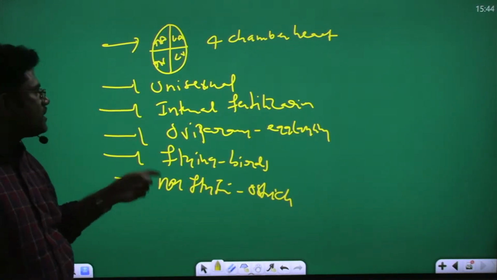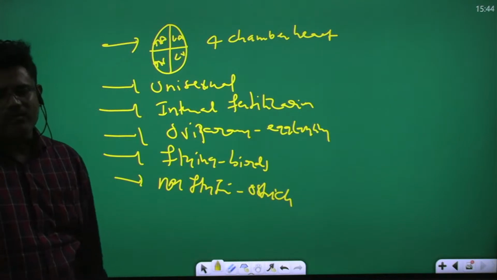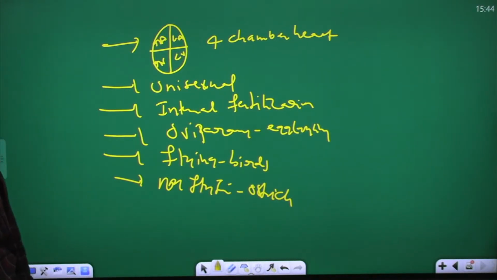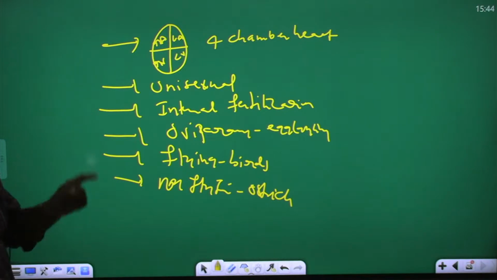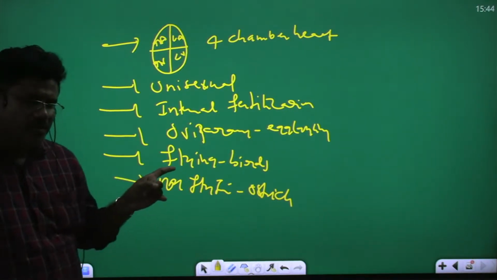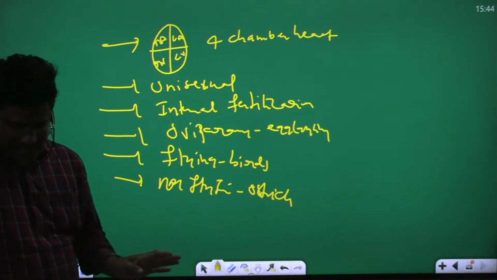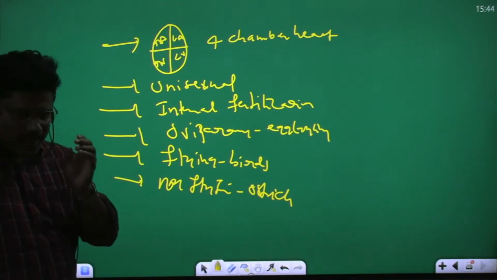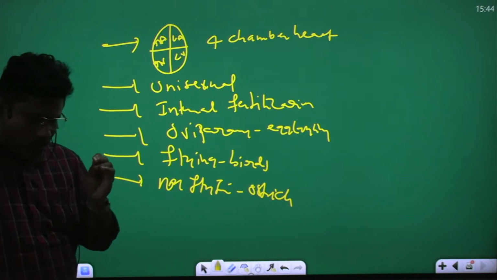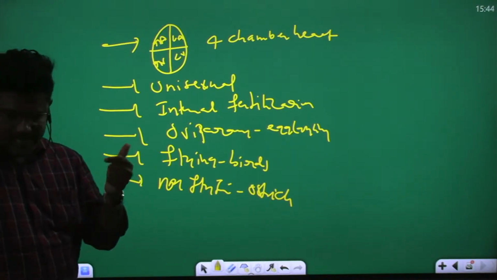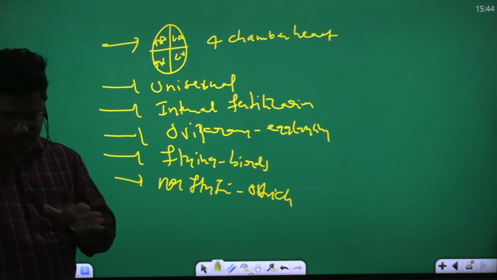These examples and characters are of birds. I am talking about only NCERT. You are coming for NEET or IP? NEET. So NEET means you follow only NCERT. So these are only NCERT points. I am not talking about the Telugu Academy. Don't bring Telugu Academy for zoology. You bring only NCERT books, first year 11th class and second year 12th class.